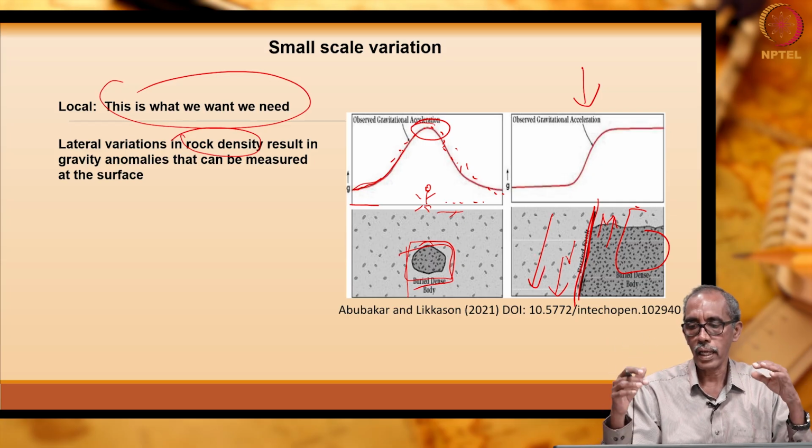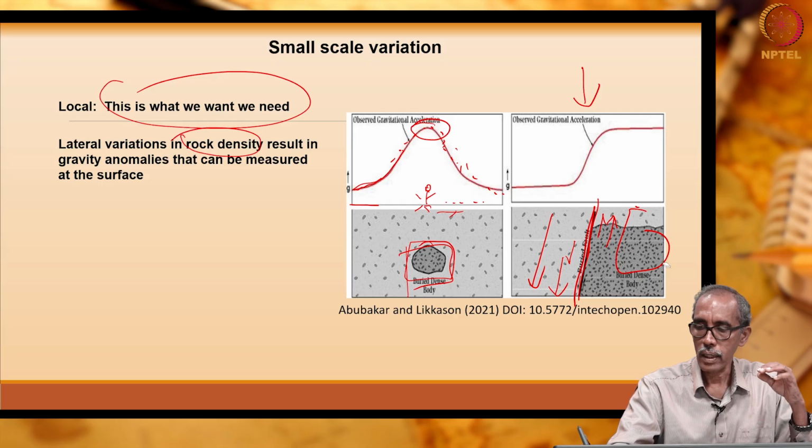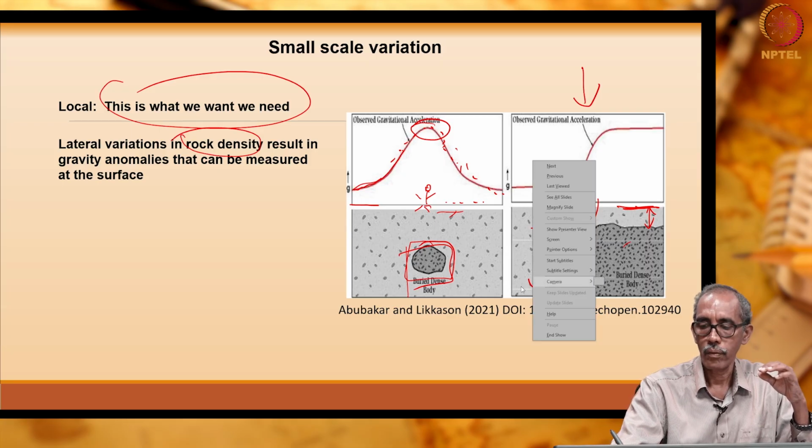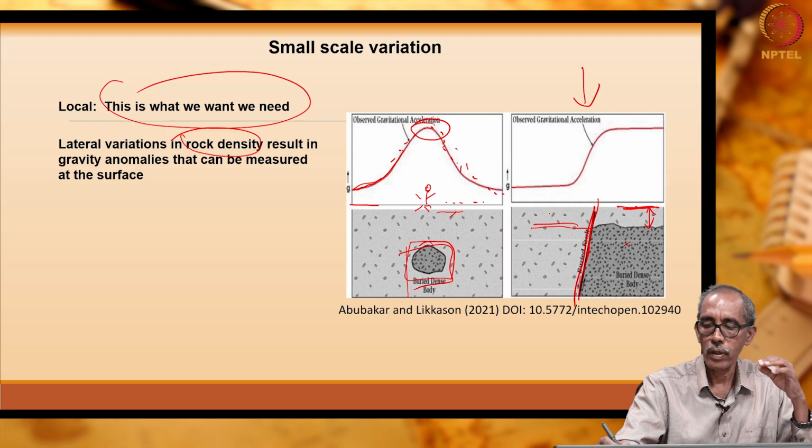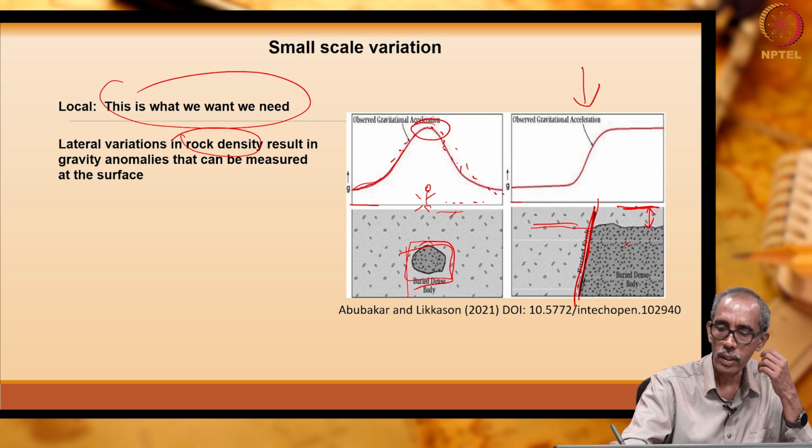Let us see today the dense body is present much closer to the surface of the earth here. This is the depth to the dense body, whereas on this side the dense body which was supposed to be here has gone very much below, right, due to which when you make the measurement of gravity on the surface of the earth, gravity value is less.